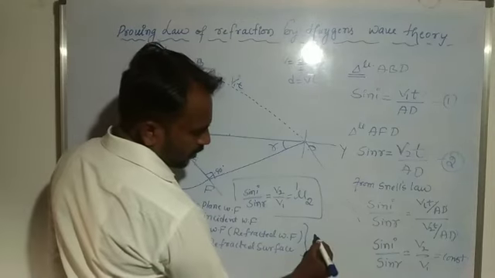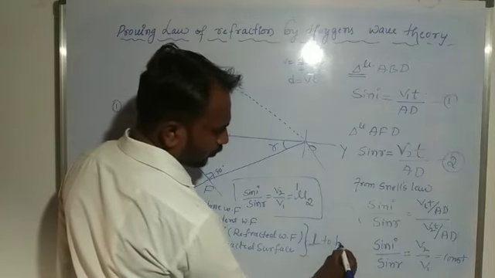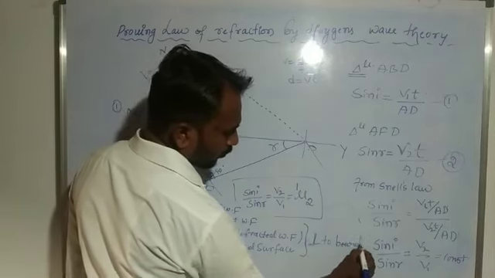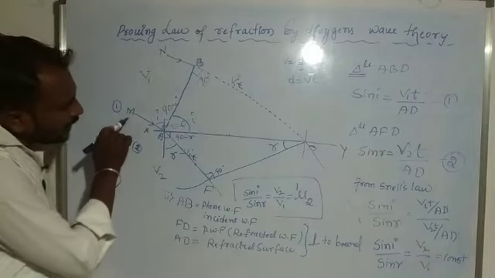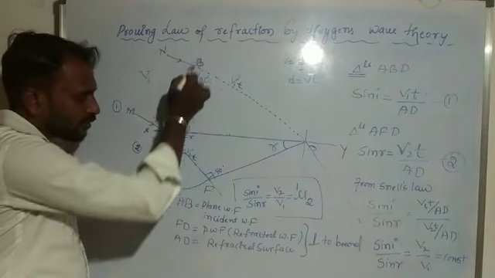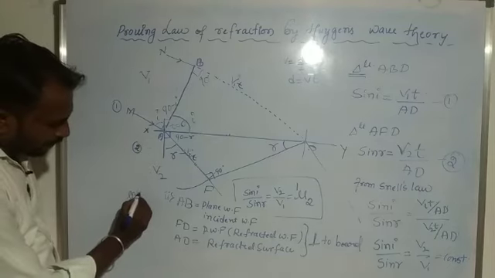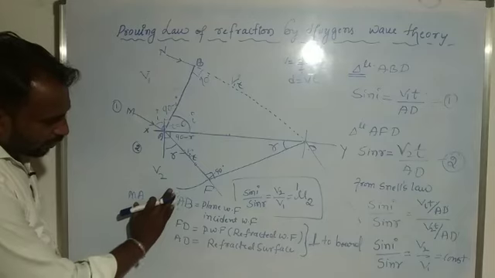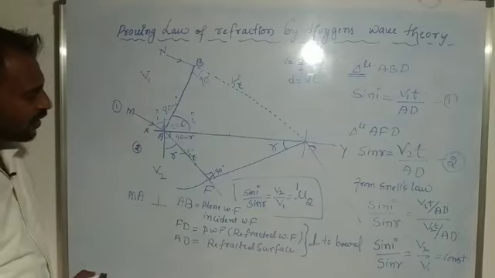So these three are perpendicular to the board. Here the incident ray is perpendicular to the wavefront. The incident ray is MA, which is perpendicular to the incident wavefront.